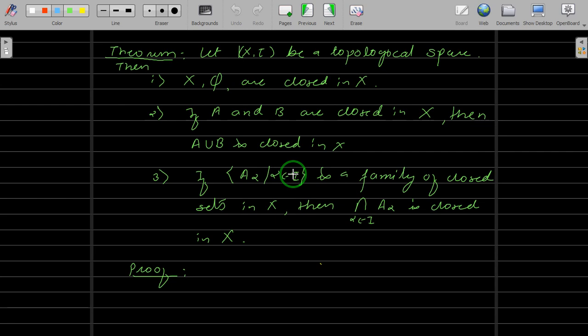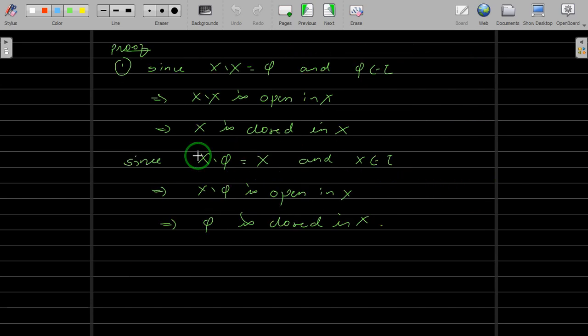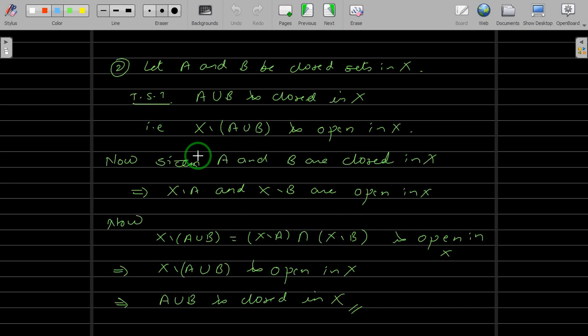And then as a counterpart for open sets, we have proved these three statements. We have proved that X and the empty set are closed sets. The finite union of closed sets is a closed set, and arbitrary intersection of closed sets is a closed set. In fact, we have written the proof of it.